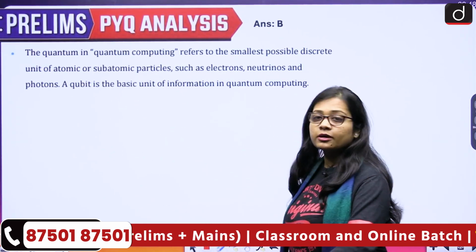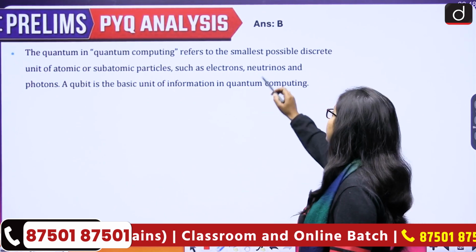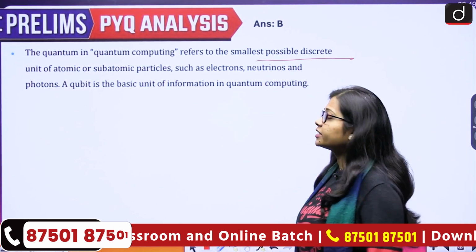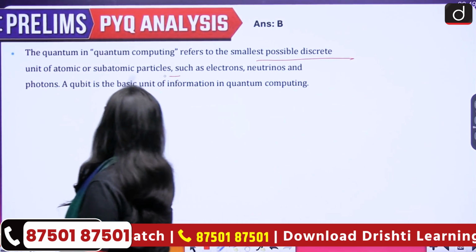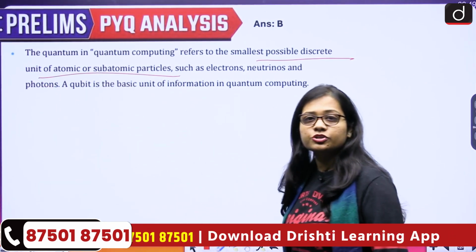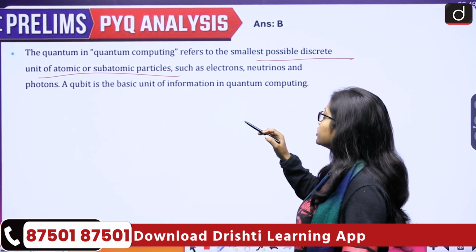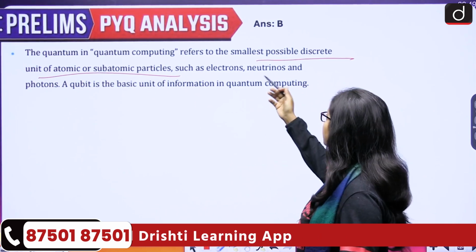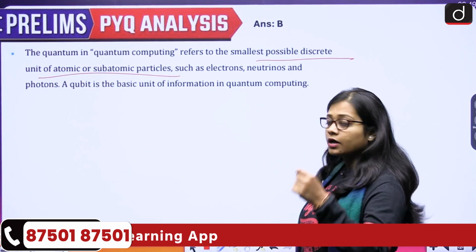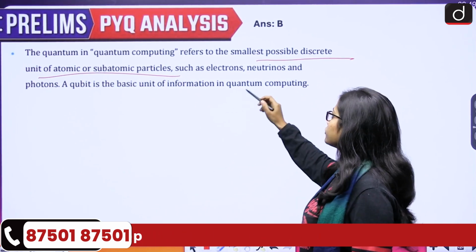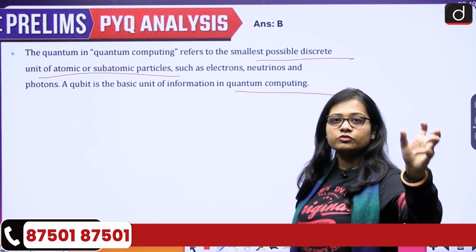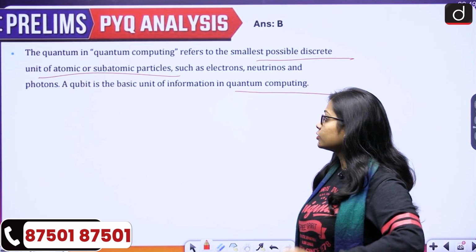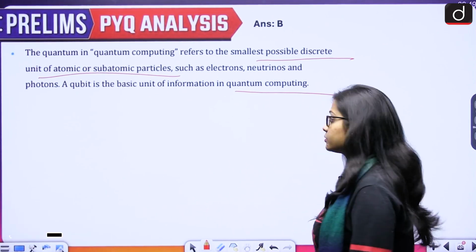So the quantum in quantum computing refers to the smallest possible discrete unit of atomic or subatomic particles. So atomic and subatomic particles, smallest unit is known as a qubit. Like for example, electrons, neutrinos and photons. A qubit is the basic unit of information in quantum computing. So quantum computing, the information which is shared, so the basic unit of it is a qubit.